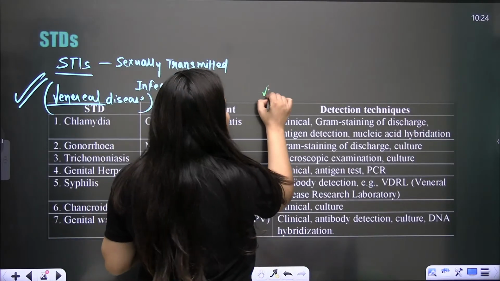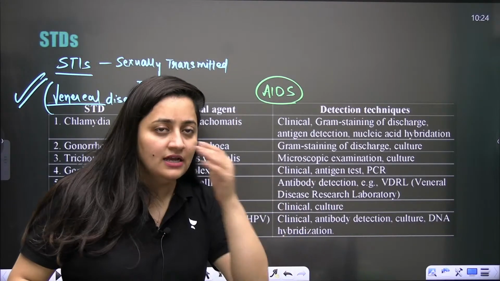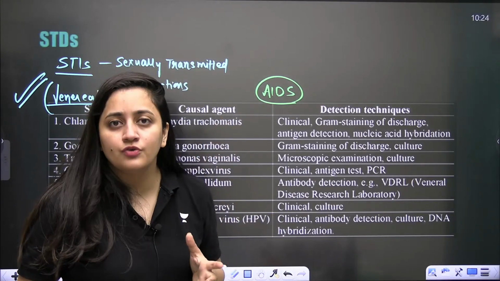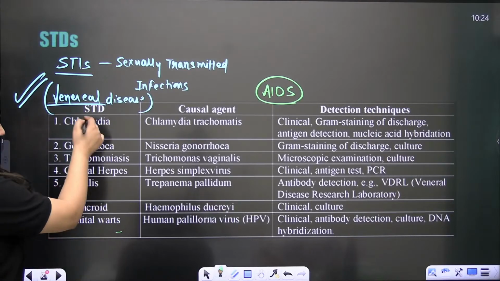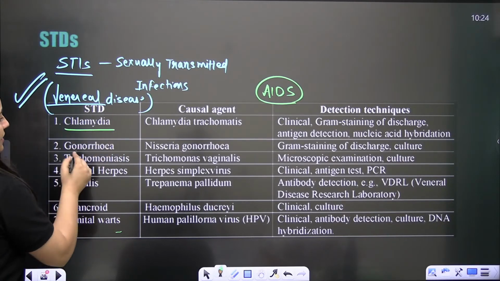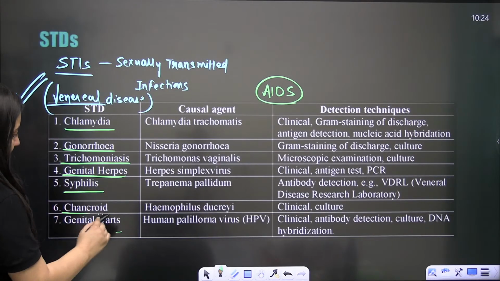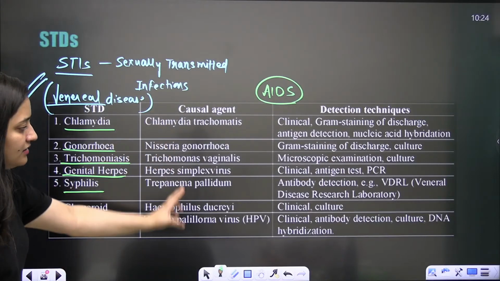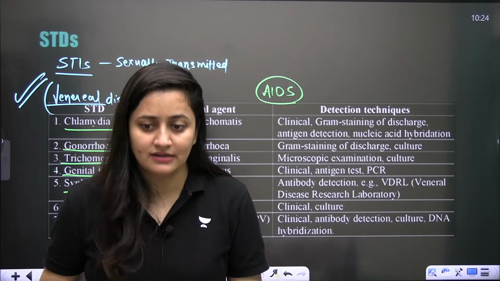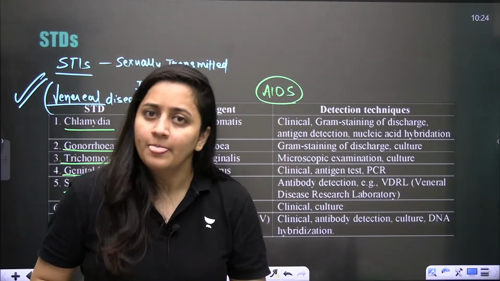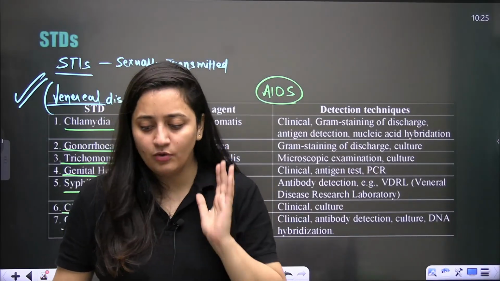Like if I talk about AIDS, acquired immunodeficiency syndrome, if the mother is having AIDS, the baby can also have some symptoms, right? So it is like that. So here I have listed some STIs: chlamydia, gonorrhea, trichomoniasis, genital herpes, syphilis, chancroid, genital warts. And here we have added the causative agent. So in detail, we will discuss it in Human Health and Disease, but still I will give you an overview. You know that in NCERT it is not explained in detail, but still I will tell you about the symptoms. I will tell you about everything here.